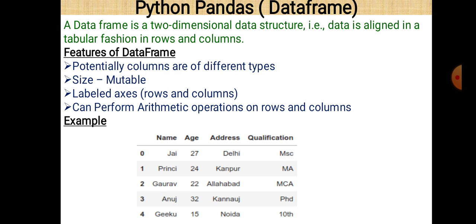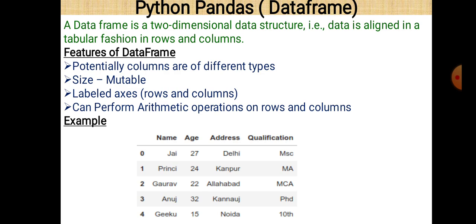Now here is a small example of a data frame. You can easily see that there are 4 columns: name, age, address and qualification. Name, address and qualification are of the same type, as the data is in the form of strings, but in age there is integer data. And there are 5 records or 5 rows, and the numbering starts from 0, 1, 2, 3, 4. Always remember that in a data frame or in a series, index values always start from 0 by default.